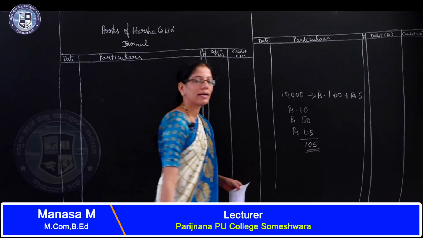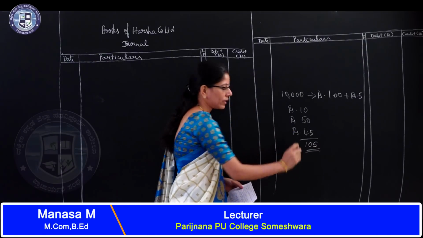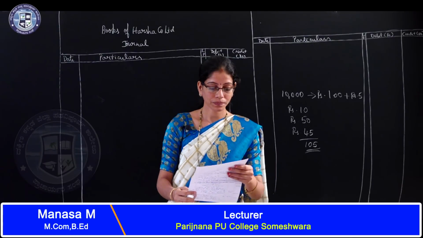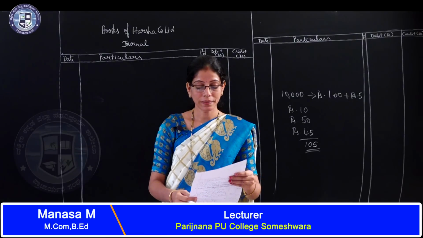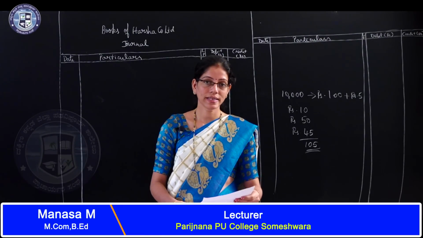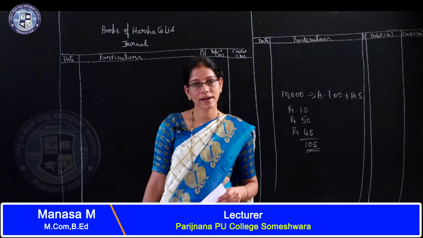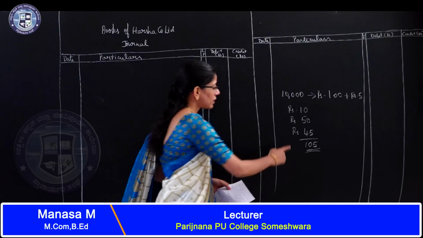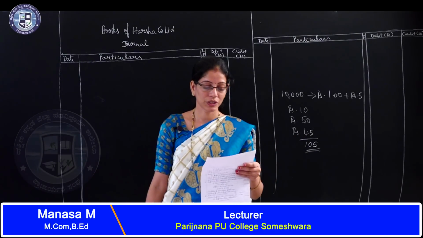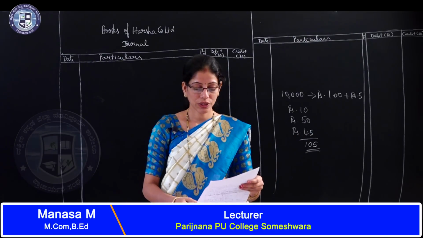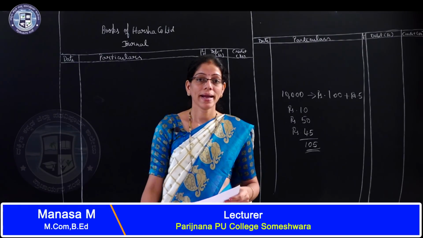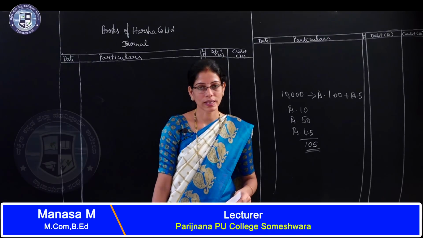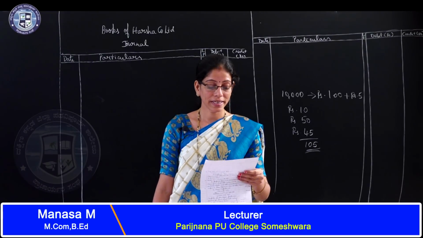So it will become 105. Like this the company received the money in 3 installments. All the shares were subscribed and the money duly received except the first and final call on 500 shares. One person who is holding 500 shares did not pay the first and final call money of rupees 45 per share. The directors forfeited these shares and reissued at rupees 80 each fully paid up. So these 500 shares are reissued to some other person at rupees 80 per share.